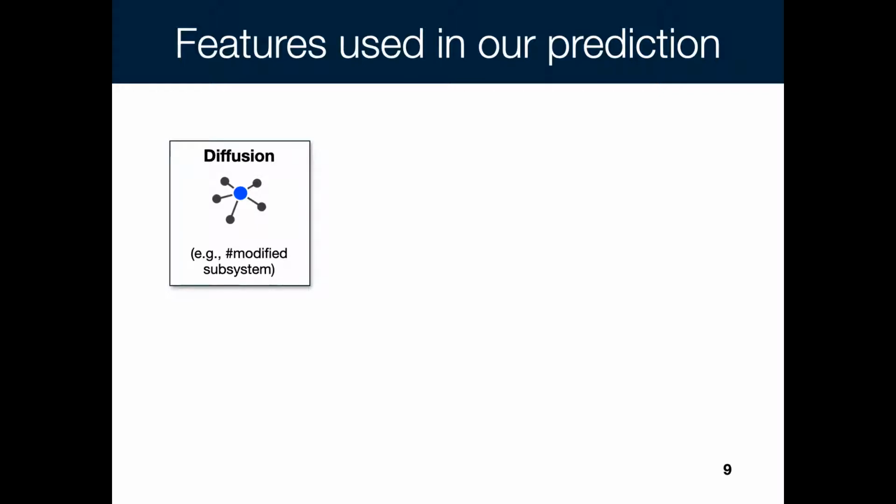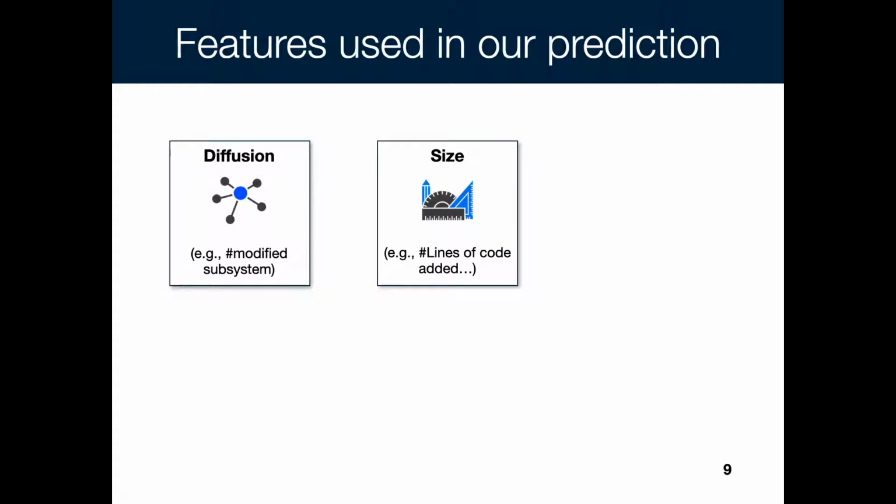The second dimension of features is the size dimension. We looked at features related to the size because if there is too much code change, this can be an indicator of an important change, or if the changed code is very little, this can give an indication of a CI skip commit.